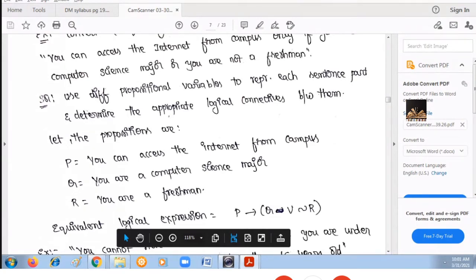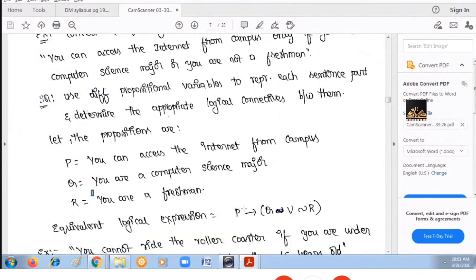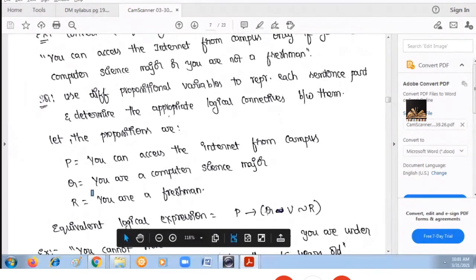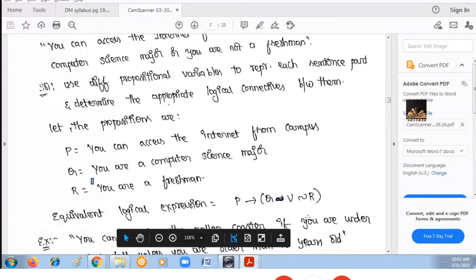You are a freshman means it is R, not a freshman means negation R. So Q or negation R. Now the complete statement: this P will become true if any one of these two conditions is true. So P implies Q or negation R is the equivalent expression.